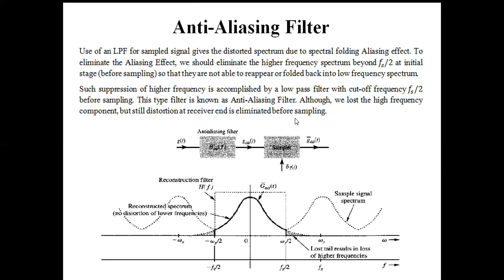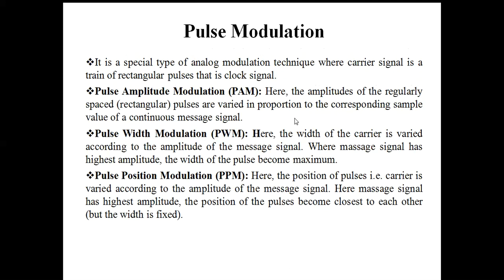So that's these things we have learned so far. Now coming to another portion, which is known as pulse modulation. We already discussed this pulse modulation in an earlier semester. Pulse modulation is one special type of analog modulation where the carrier is a rectangular pulse, that means a clock. So a train of rectangular pulses is used.